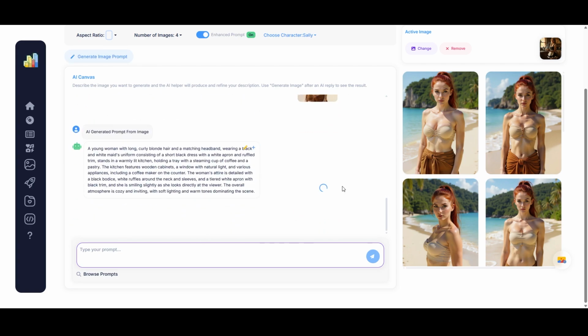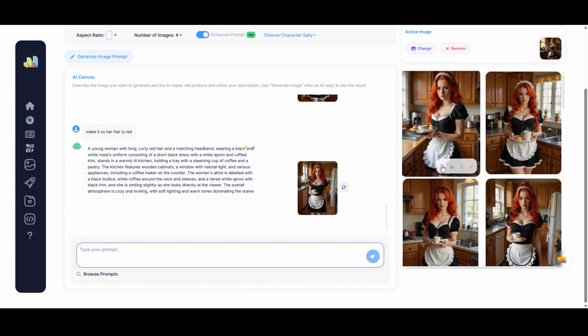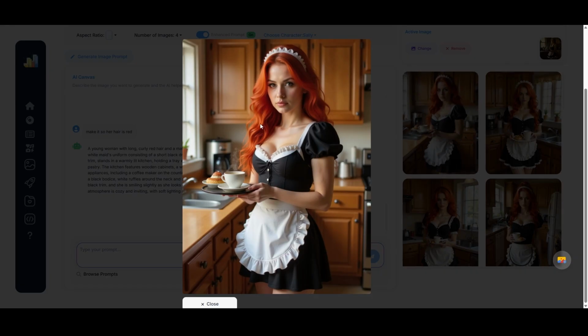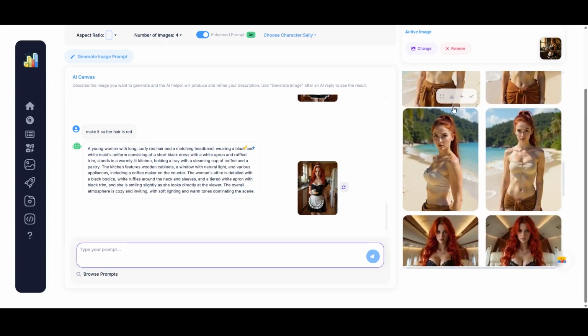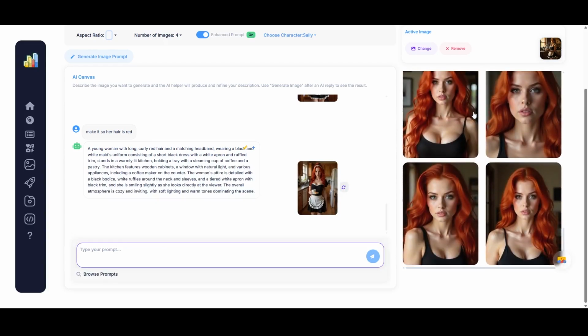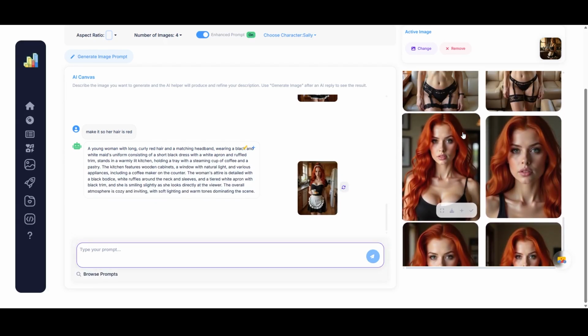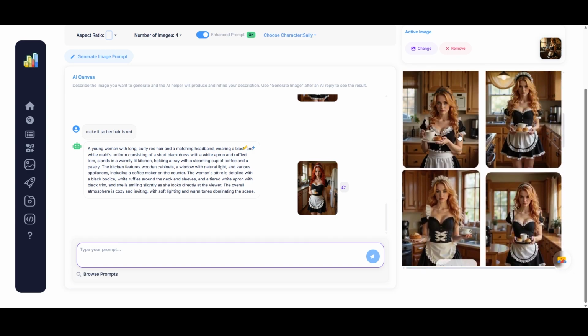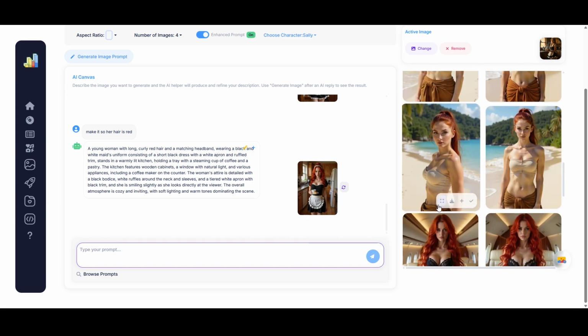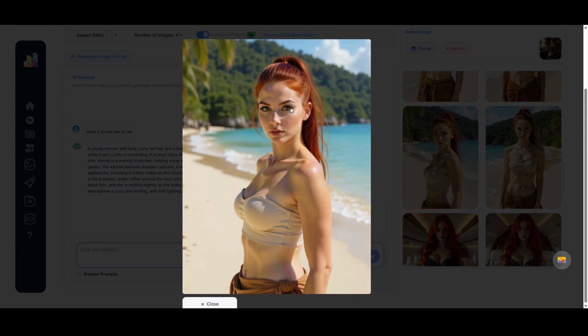You get the idea. So we'll do one right here where she's serving breakfast or something. All right, and so here's Sally making a croissant or whatever she's doing. So you get the idea. You're just gonna go through this process, and then from there, you just wanna go through and download all of the best ones. And again, you wanna collect anywhere from 10 to 20 different images, whichever the best ones are, you basically just download those. Now the problem is all of these images still have that sort of plasticky AI look.